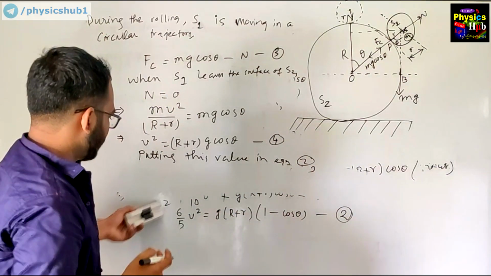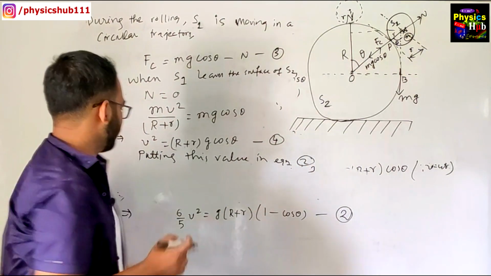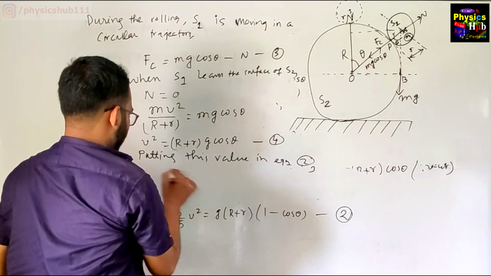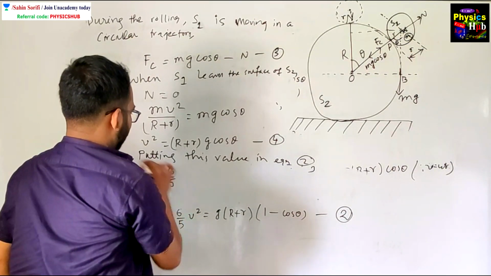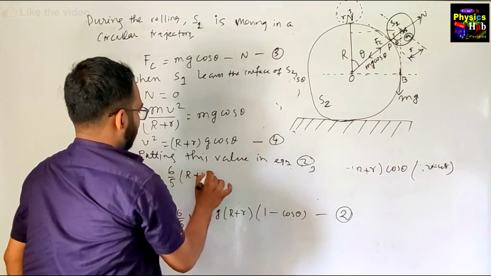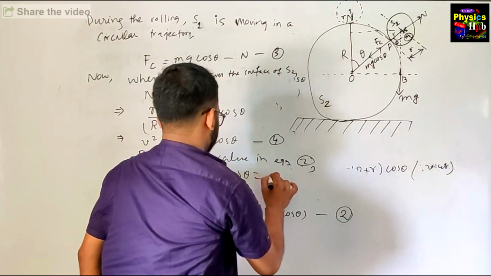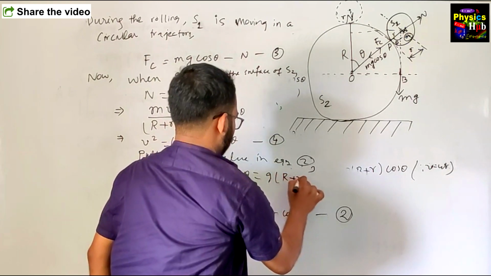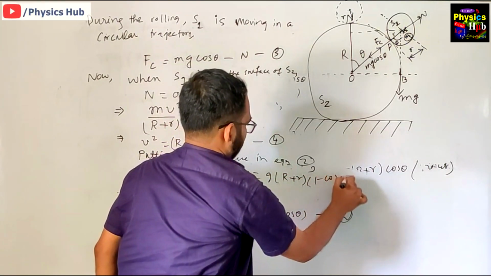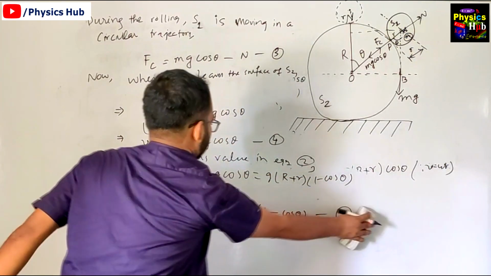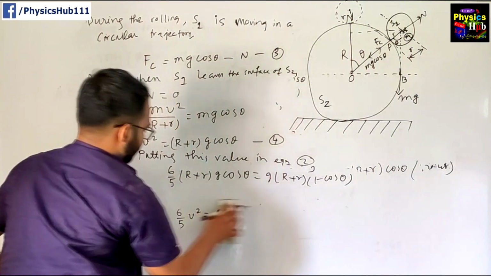We'll get 6 by 5 times v square, which is (R plus r) g cos theta, equal to g times (R plus r) into (1 minus cos theta). Fine, so I have put it in this equation.